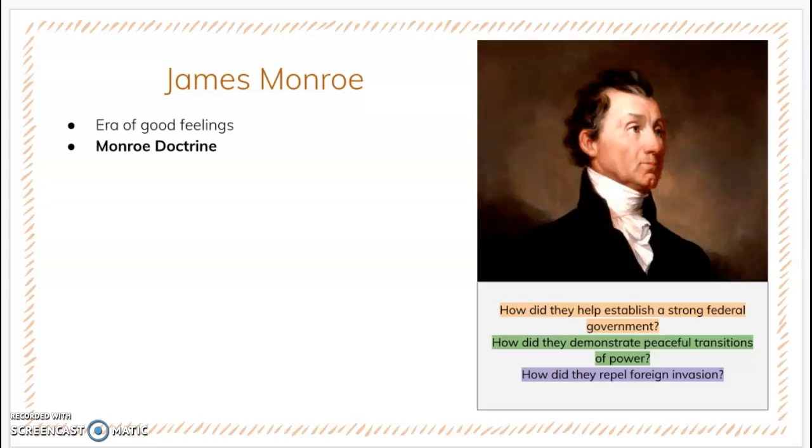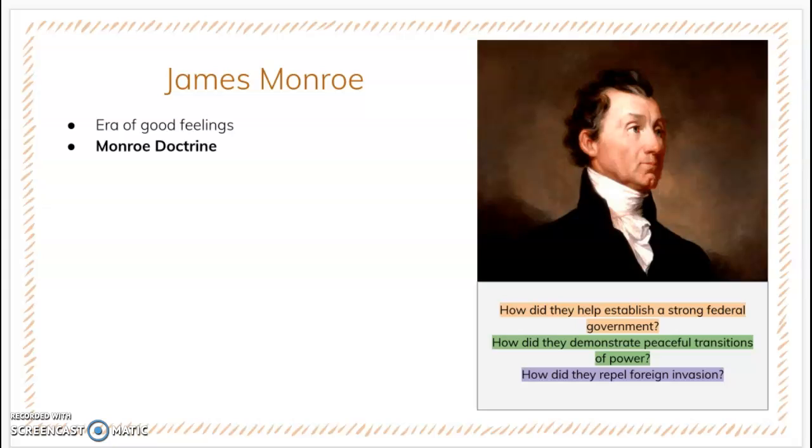All right, guys, we're on to our last section of guided notes. So join with me now. James Monroe was the fifth president of the United States, and during his presidency there was a so-called era of good feelings. One of Monroe's most famous accomplishments was his Monroe Doctrine, in which he discouraged foreign intervention in the Western Hemisphere. And finally, we have one last vocabulary word, which is the Monroe Doctrine. The Monroe Doctrine was a doctrine in which the United States instructed European nations to refrain from meddling in the affairs of the Western Hemisphere.